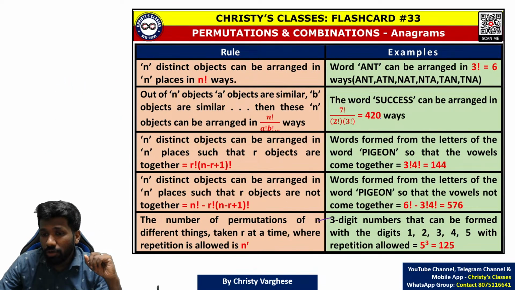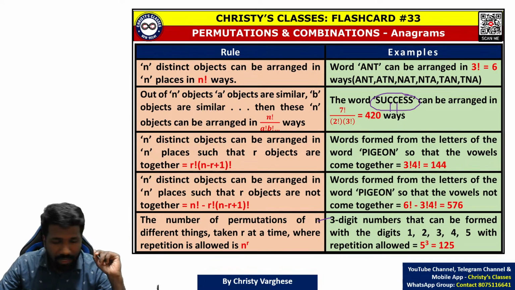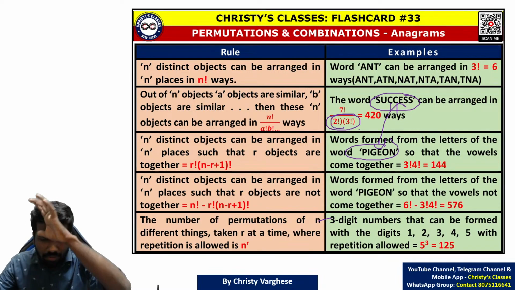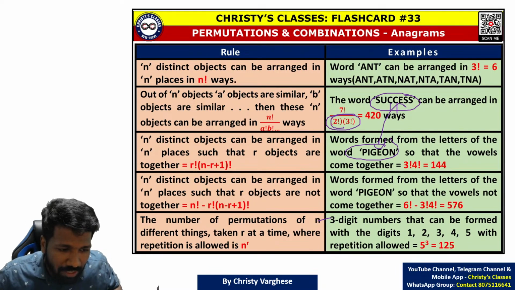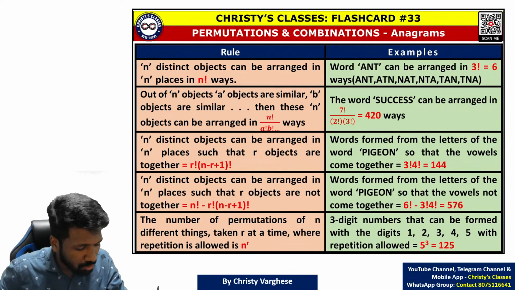Now, if they want to complicate the question, they can also ask, like success had repetition of letter. Instead of PGN, if success was given here, you have to think about that division part also. Then do the same process itself. Due to lack of time, I am giving it as homework. Try it yourself.